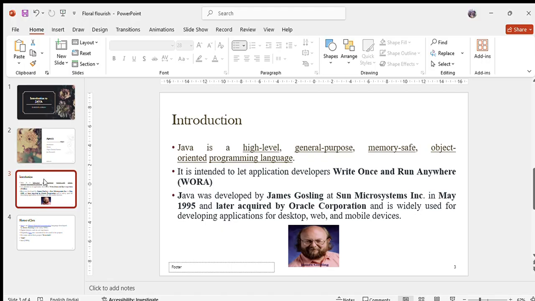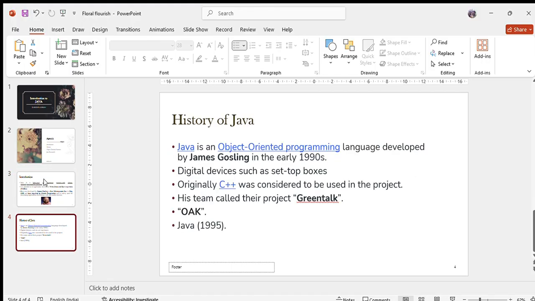So what is the history of Java? Why did they give it the name Java? Because initially they did not develop a Java application or Java programming language. Initially they set out to develop digital devices called set-top boxes. We know we use different types of these set-top boxes in our homes also.